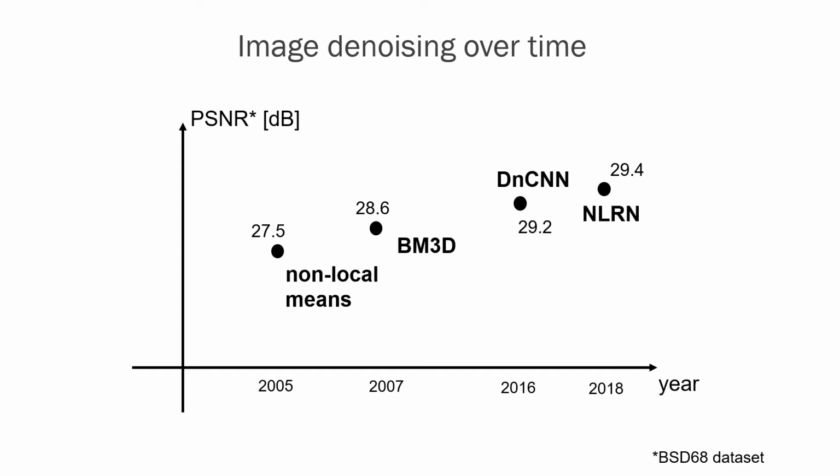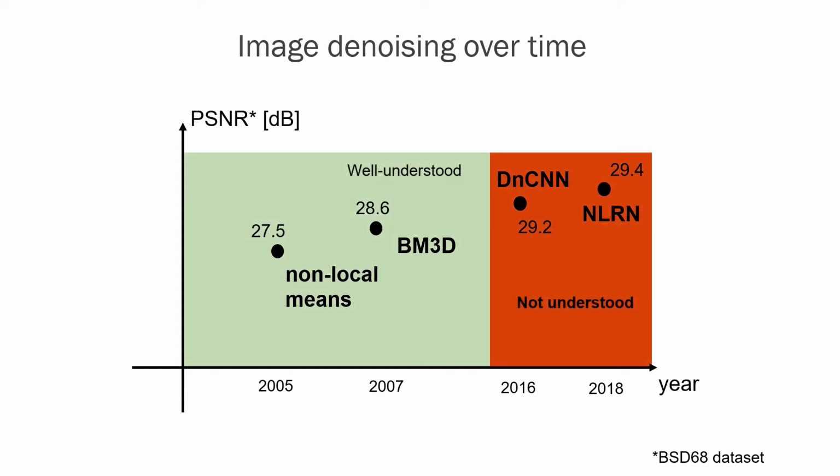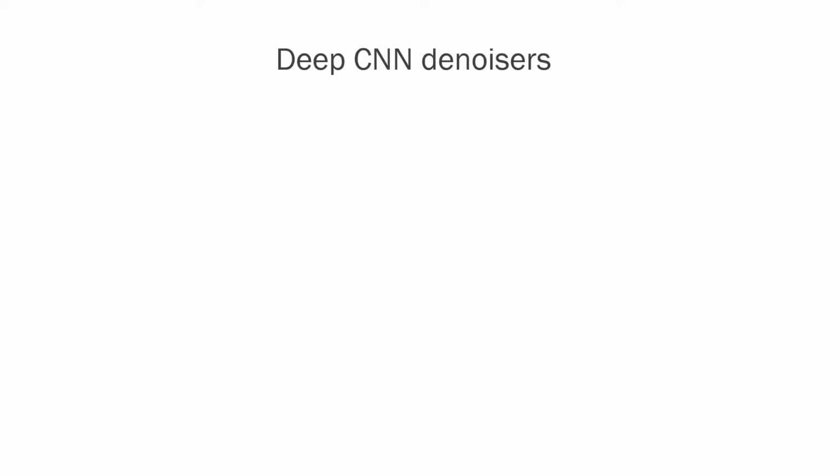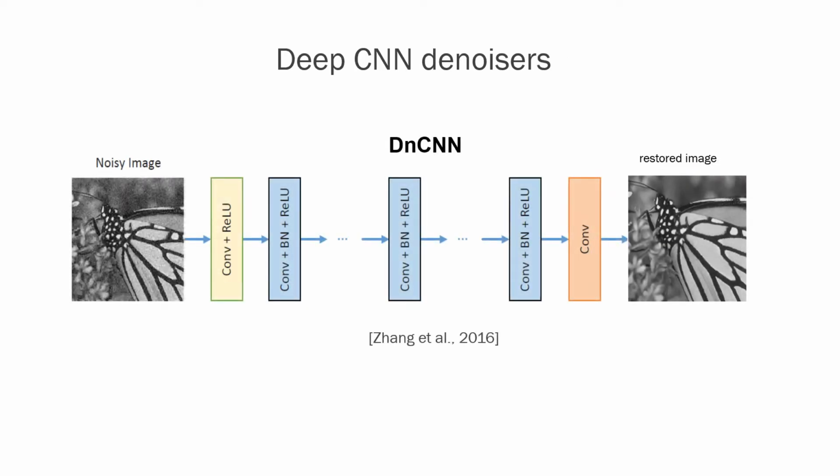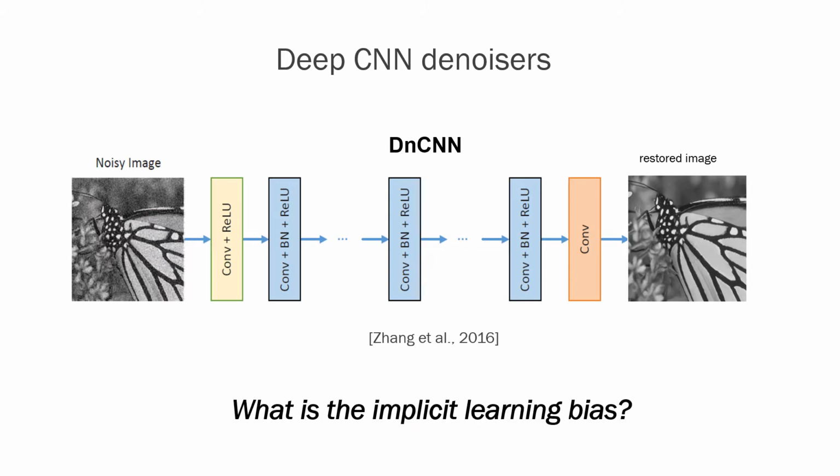However, while we have a good theoretical understanding of patch-based methods, a good understanding of CNN denoisers is still lacking. Deep networks contain millions of trainable parameters, making it hard to understand how denoising is actually performed. They are known to possess a strong implicit bias towards good functions, which has been hard to characterize explicitly.